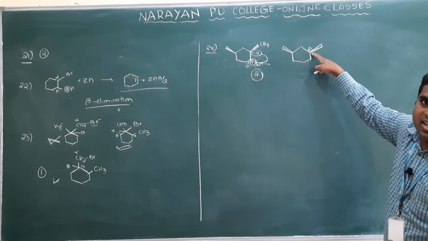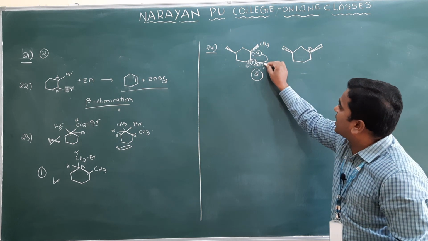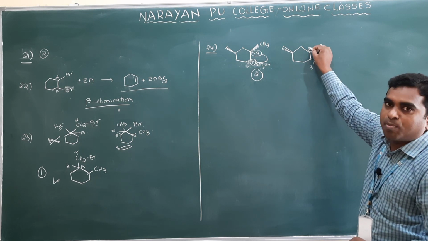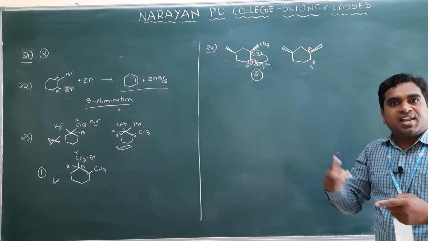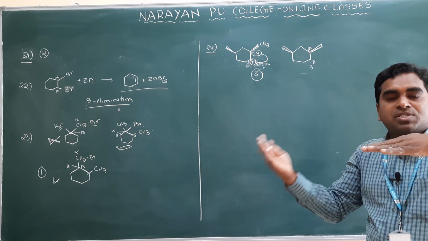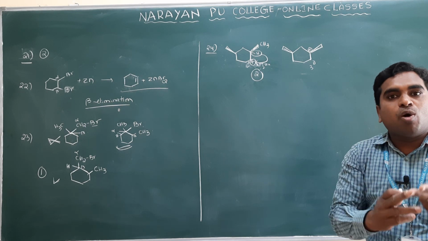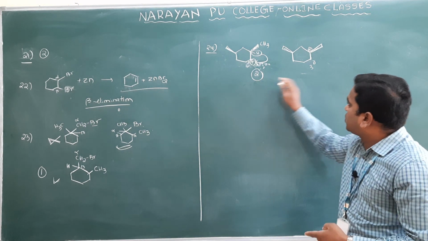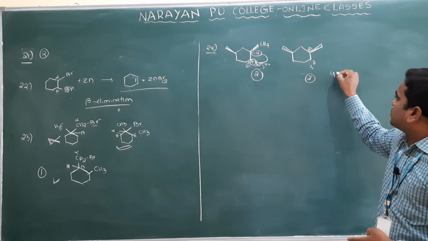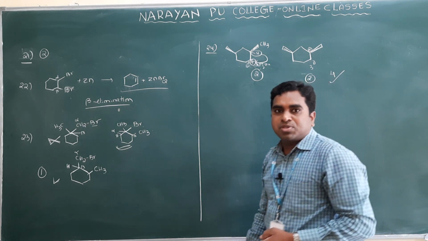Then again you will get the tertiary carbocation. Here it is a secondary carbocation, and here which carbocation? Tertiary. When tertiary is there, again it is planar. Planar means the nucleophile can attack from the front side or from the back side. Again, how many products will you get? 2. So here 2 and here 2. Total how many products will you get? 4. Your option 2 is the correct one.